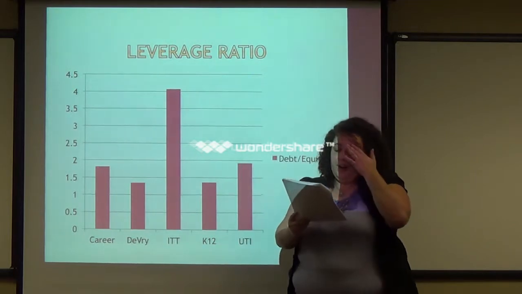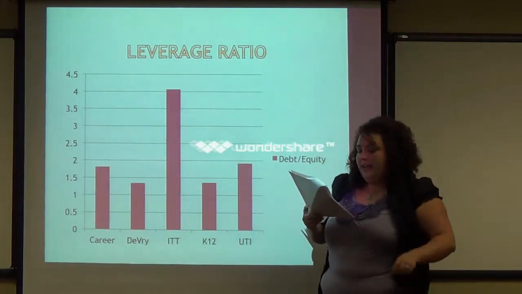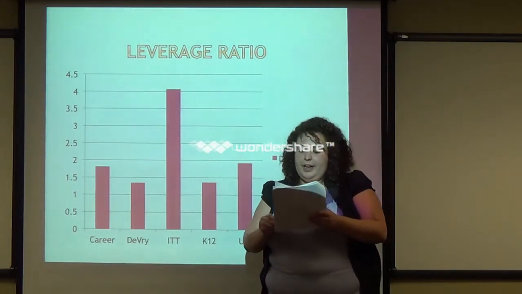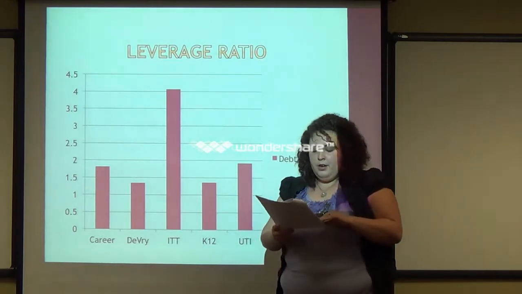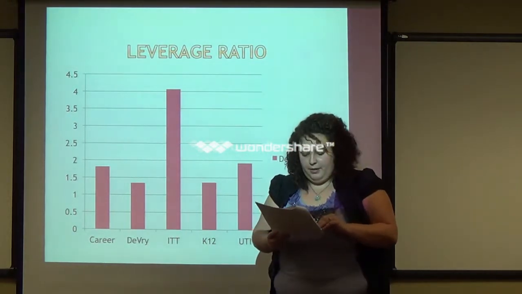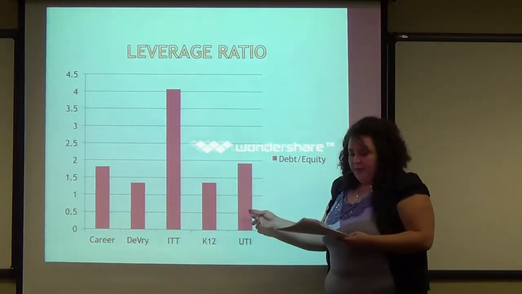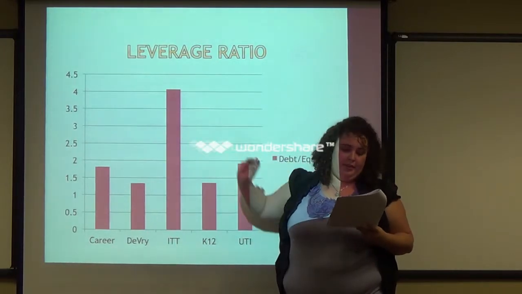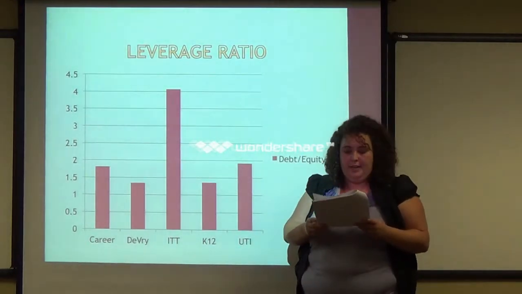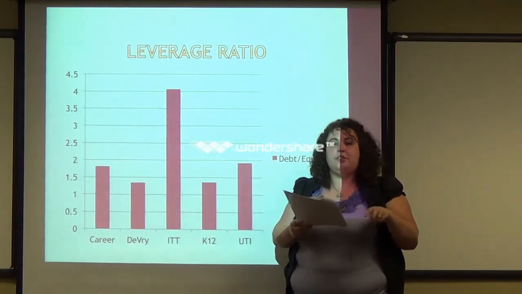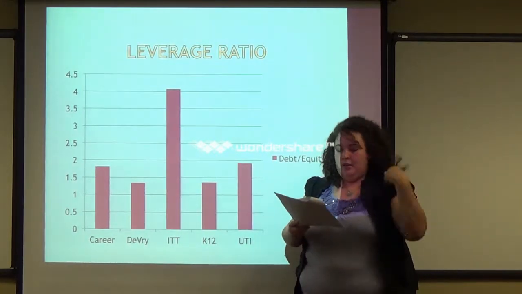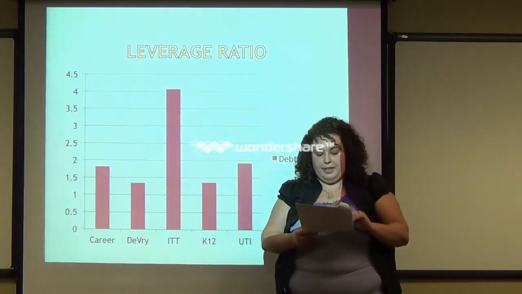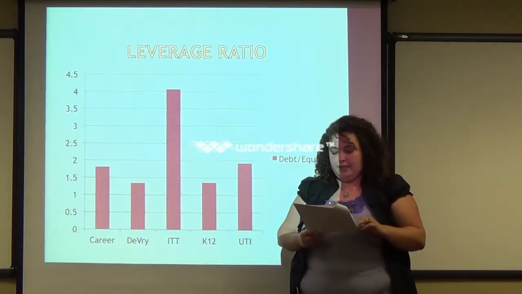Career is next in line. For every dollar they have in equity, they have $1.81 in debt. Career is like DeVry due to the fact that they have 0% debt as well. Therefore, Career should be doing better than K-12. UTI is with a 1.92, and ITT is with a 4.07. ITT only has 6% of debt, and that's all short-term debt, so they don't have any long-term debt. The ratio being above 4 with 0% long-term debt is very unappealing and should raise a red flag.